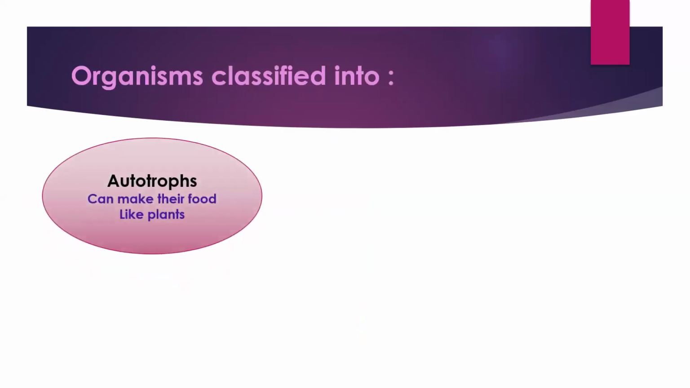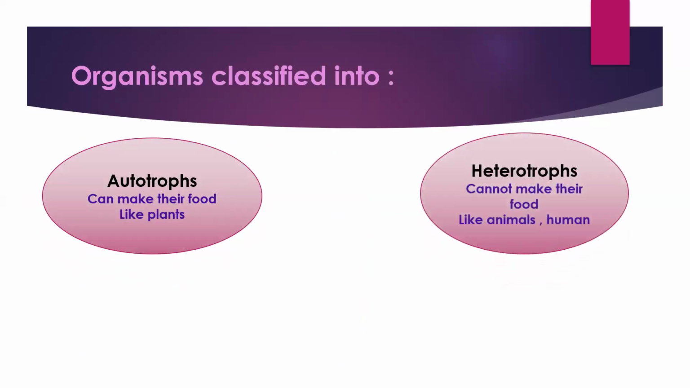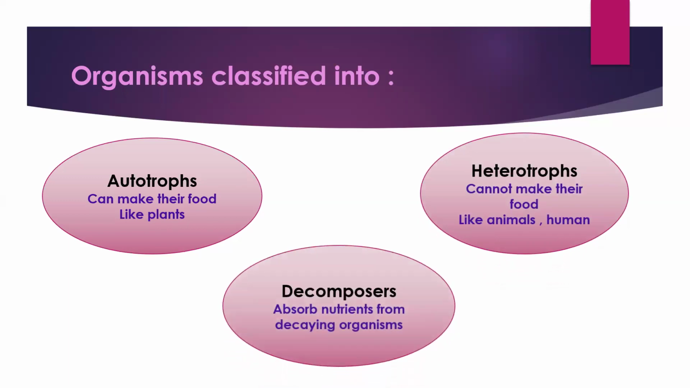At this point, we should stop to know the types of organisms according to their ways of getting food. There are three types of organisms: autotrophs, heterotrophs, and decomposers. Let's see the difference between them. Autotrophs are organisms that can make their food, like plants. We know that plants can make their food by the photosynthesis process. Also, archaea can make their food. So archaea and plants are called autotroph organisms.